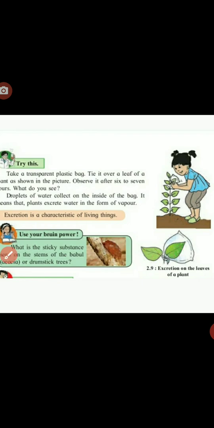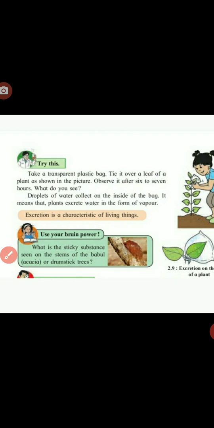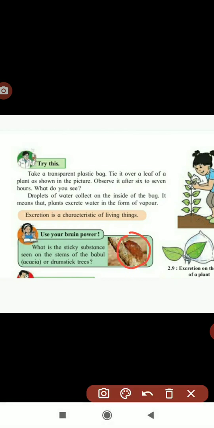So next, here is one more picture. What is the sticky substance seen on the stem of babul or drumstick trees? Like this. That is known as gum. Yes, that is also gum. That gum we can also use for eating.